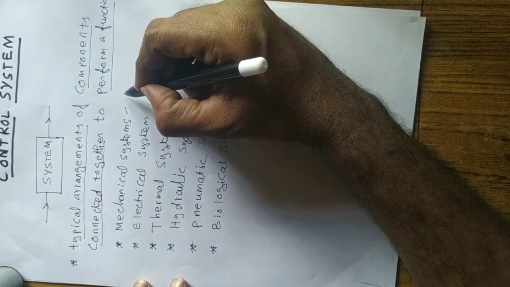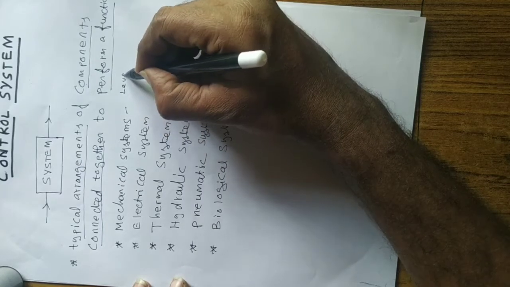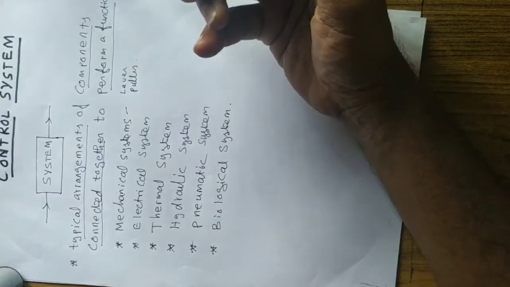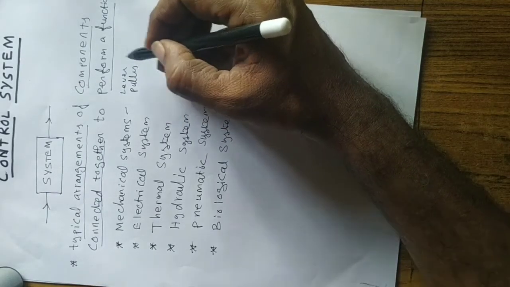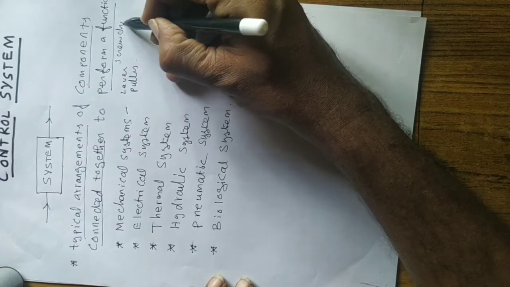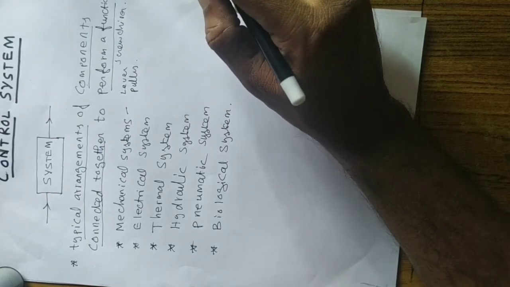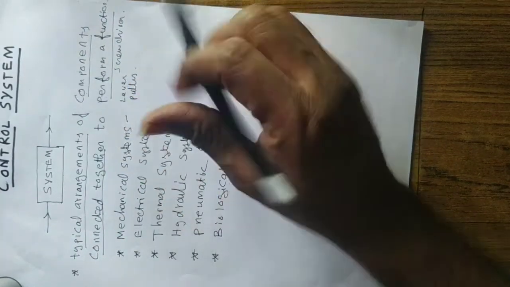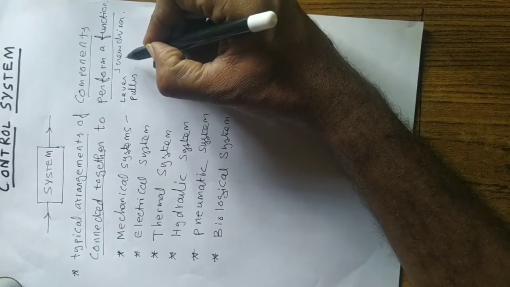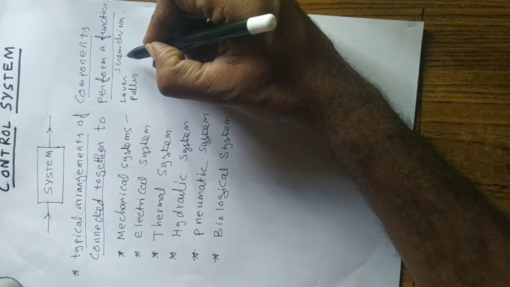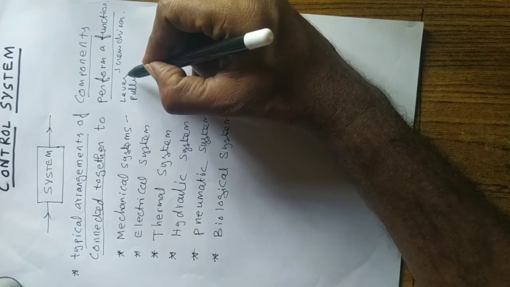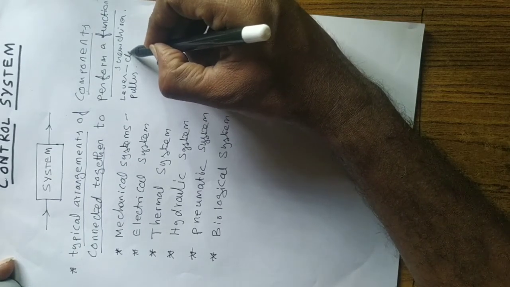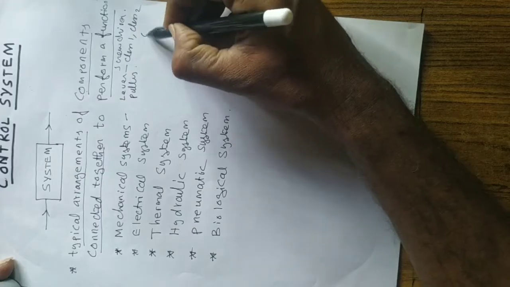A simple machine may be a lever type, or it may be a pulley. A pulley is a simple system, a simple machine. Even a screwdriver is a simple machine, right? So these are all examples of a simple system. A screwdriver is used to drive the screw, right? It has got its function. Similarly, lever: there are three types of lever, class 1, class 2 and class 3 lever.